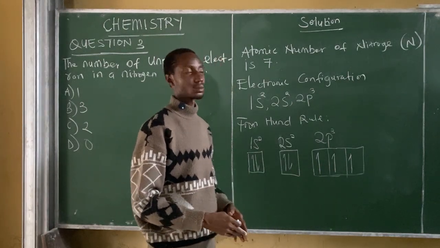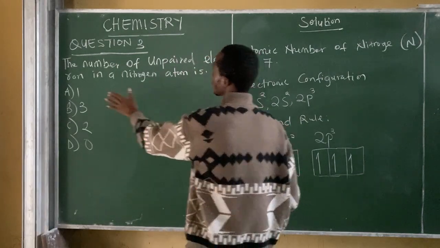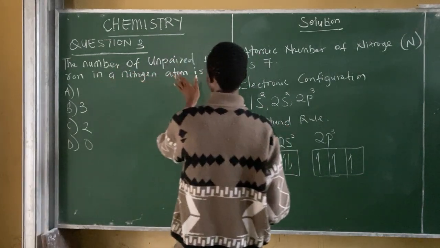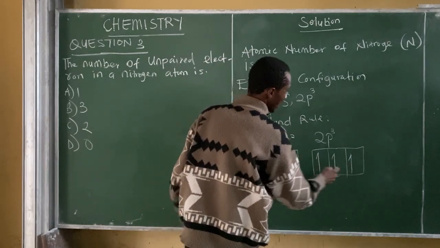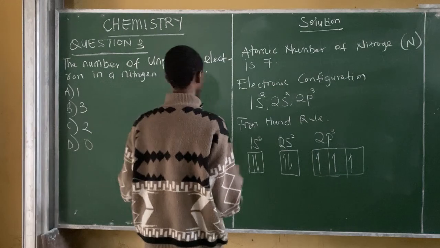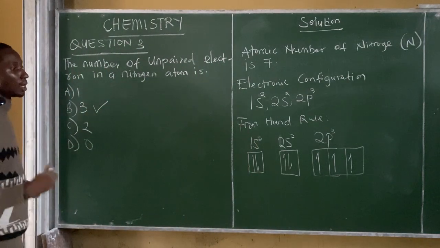You don't pair them. So the correct answer here says the number of unpaired electrons in a nitrogen atom is, you have this 1, 2, 3. These 3 electrons are unpaired. So the correct option here is option B, 3 electrons.